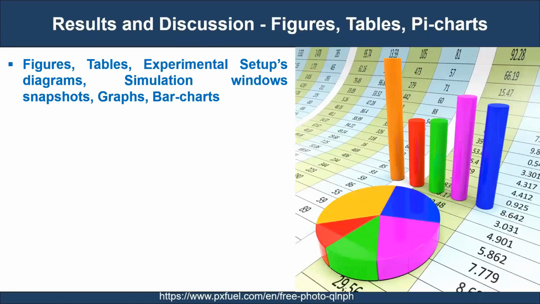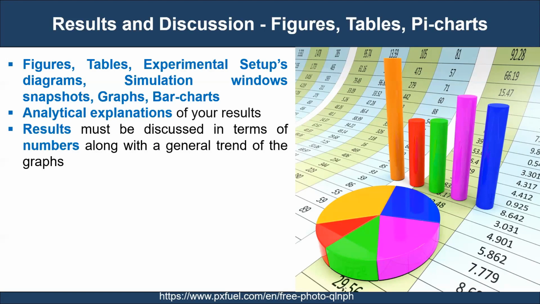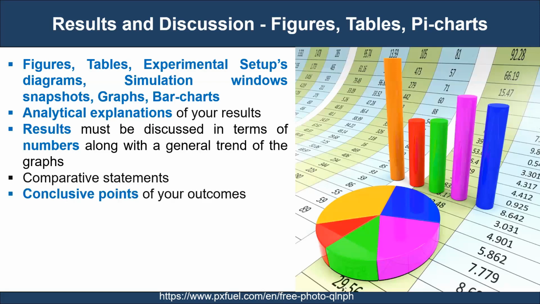After the main body of the paper, the next important section is results and discussion. A strong results section demonstrates the quality of your research work. On the contrary, a weaker results section can lead to a rejection of your paper. You can include figures, tables, experimental setups, block diagrams, simulation windows, snapshots, graphs, bar charts, along with the analytical explanations of your results. All the results must be discussed in terms of numbers along with the general trend of the graphs. Write comprehensive statements and conclusive points of your outcomes.